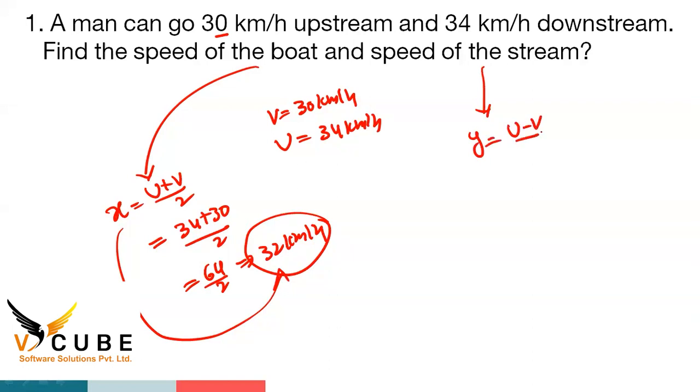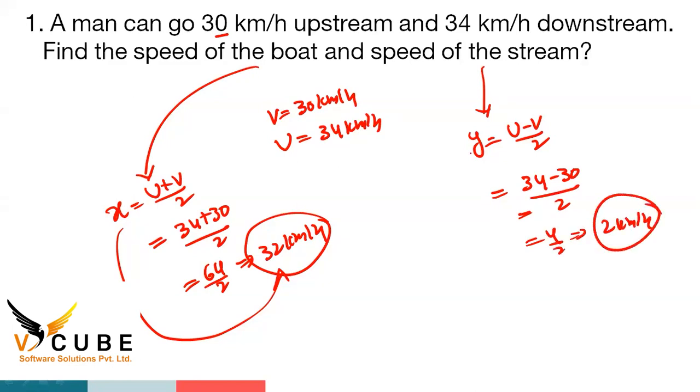And speed of the stream, what is the formula? U minus V by 2. Right. So 34 minus 30 by 2. 34 minus 30 is how much? 4. 4 by 2 is how much? 2 kilometers per hour. Stream speed is how much, guys? 2 kilometers per hour. Clear, all of you?